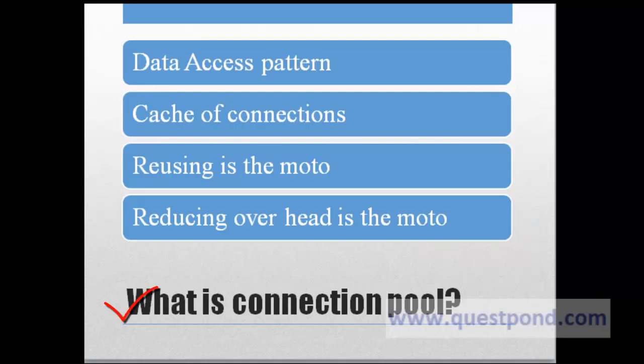So what is connection pool? We can say connection pooling is a data access pattern. It's a pattern which deals more with data. Generally, connection pool maintains a cache of connections. It will include all the available connections as well as the connections which are at use. The major aim of using this pooling is to reuse the connections.